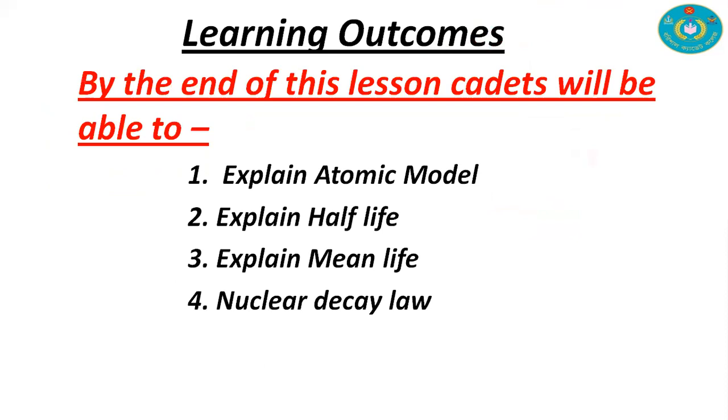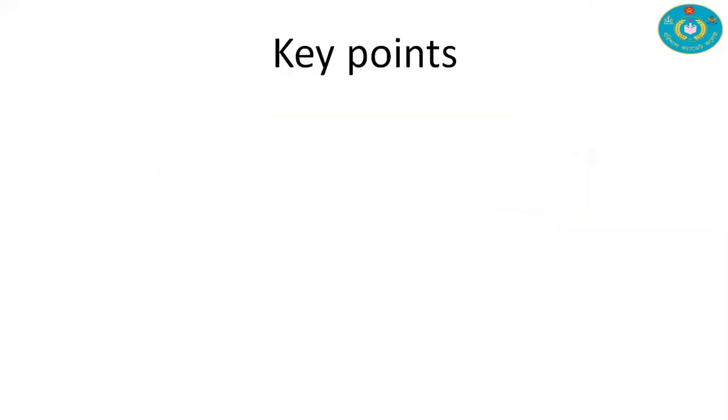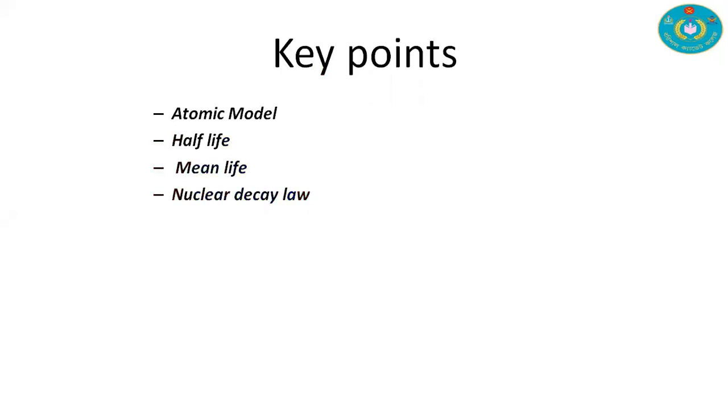These are all the learning outcomes for you. After the lesson, you'll be able to explain all these topics. And the key points for us are atomic model, half-life, mean life, and nuclear decay law.